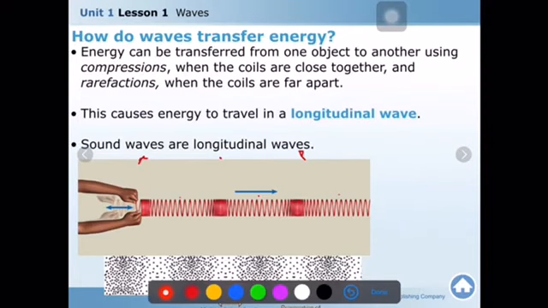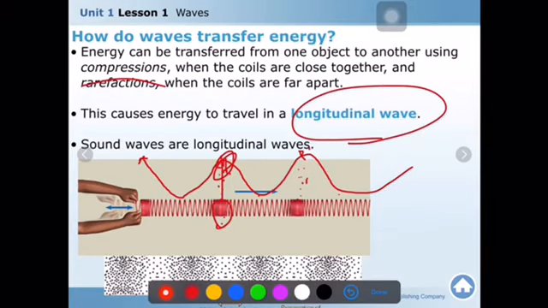Now, you see here? Here are the compressions. Here is the crest. Crest and compression are on the same line. Actually, you may illustrate a longitudinal wave in the form of an S wave, in the form of a transverse wave.